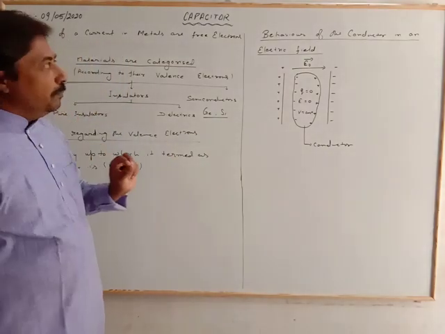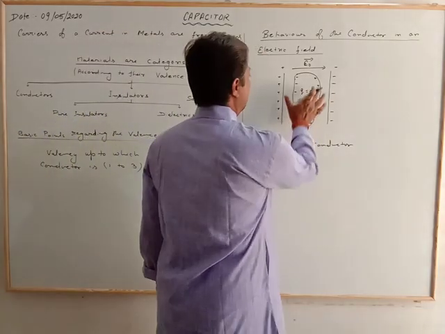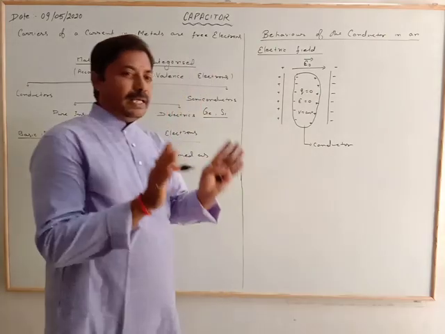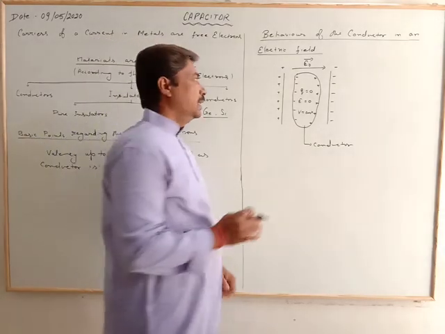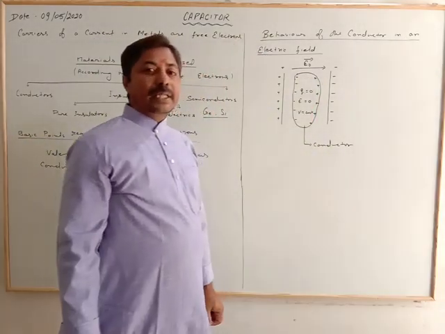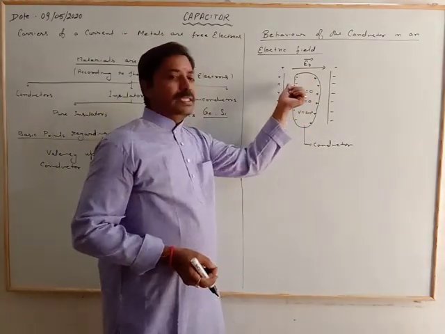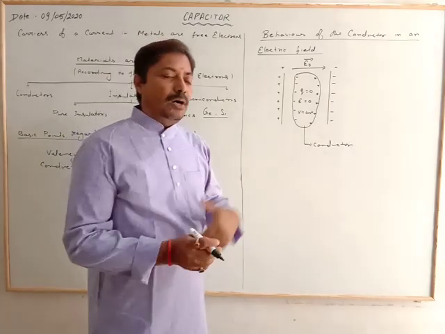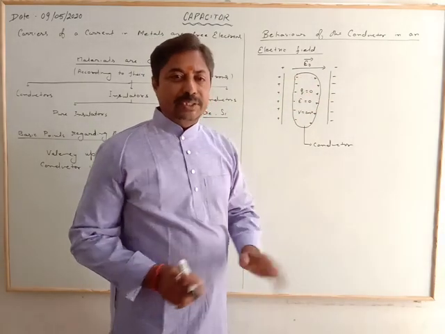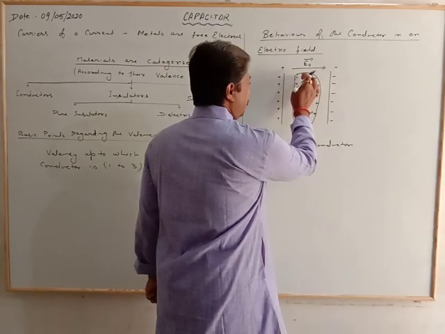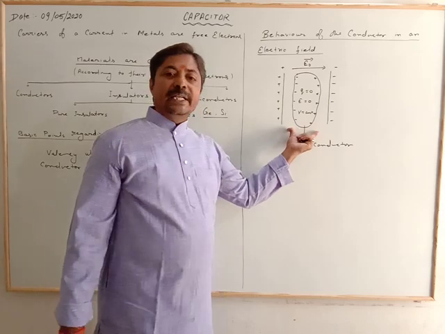Now, come to the behavior of a conductor in an electric field. Whenever the conductor is placed in any electric field, the charges rearrange themselves. These are the free charges, the valence electrons. They rearrange themselves, and all the charges lie at the outer surface, and inside the conductor there are no charges. These free electrons rearrange themselves at the surface of the conductor when it is placed in an electric field.